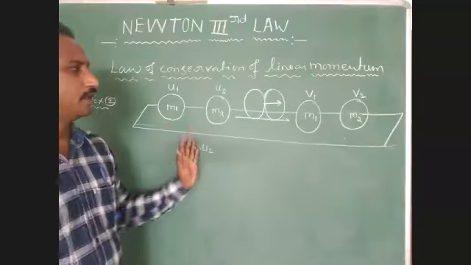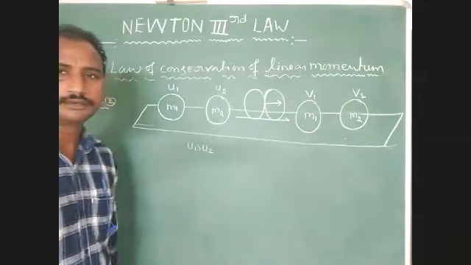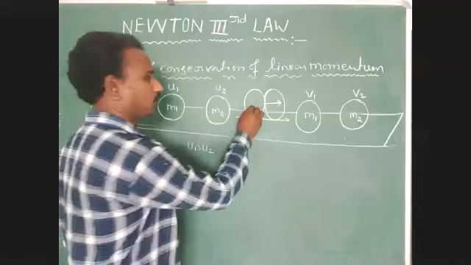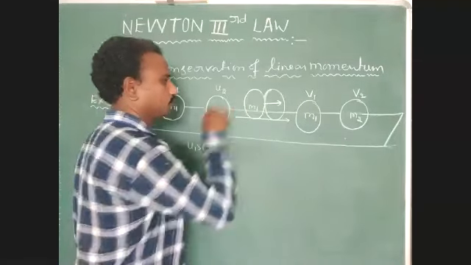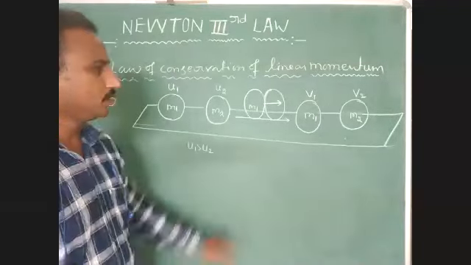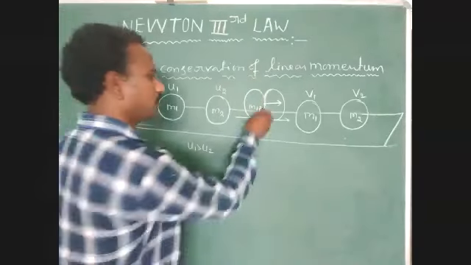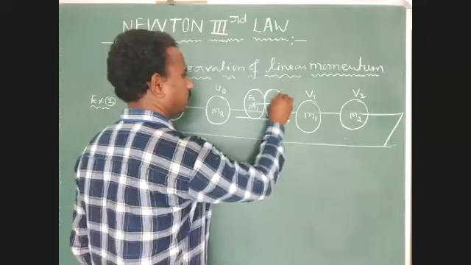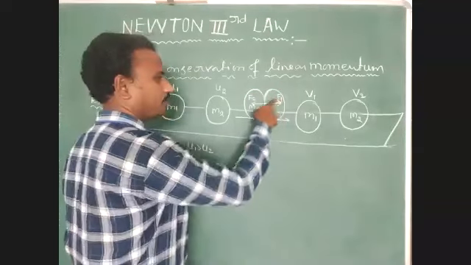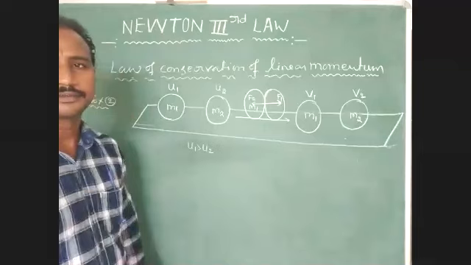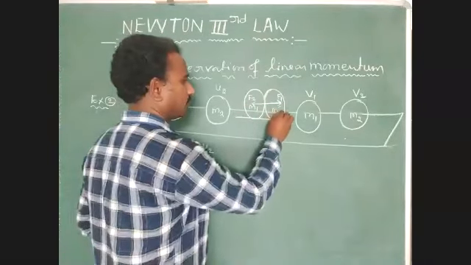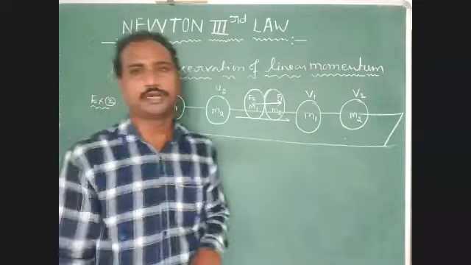The first body, mass m1, applies that force. Then m1 experiences an opposite force from the second body. F1 is provided by the m1 body. F2 is provided by the m2 body. Both are acting in opposite directions.